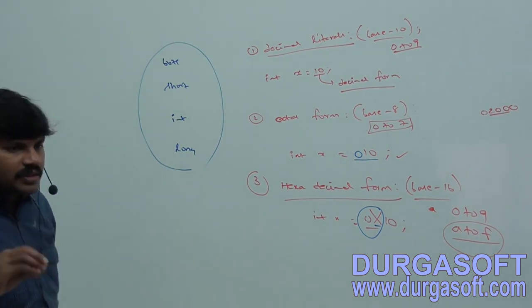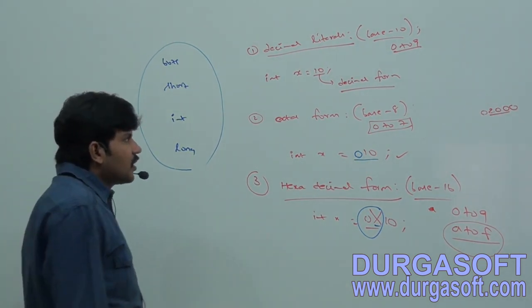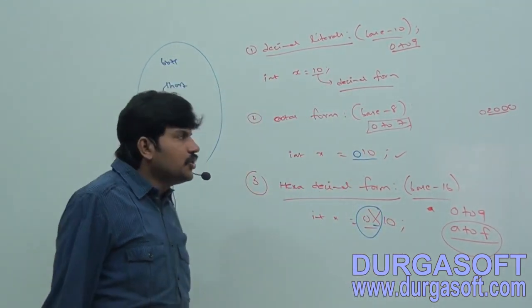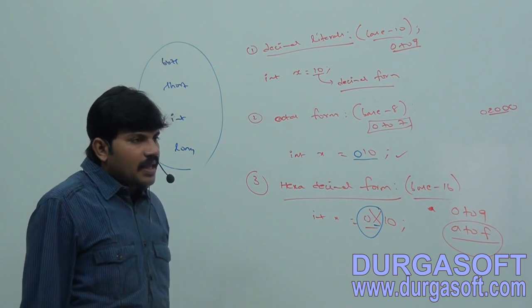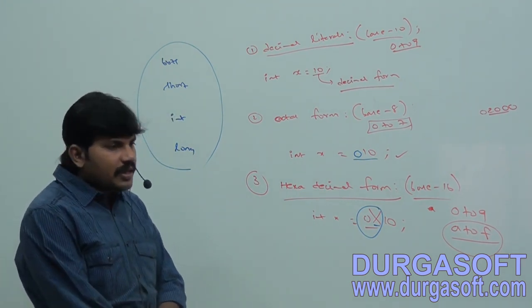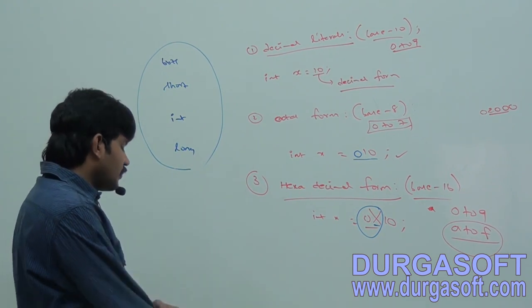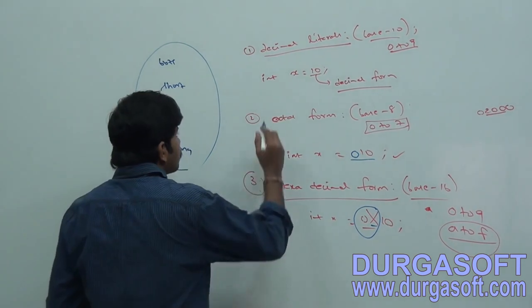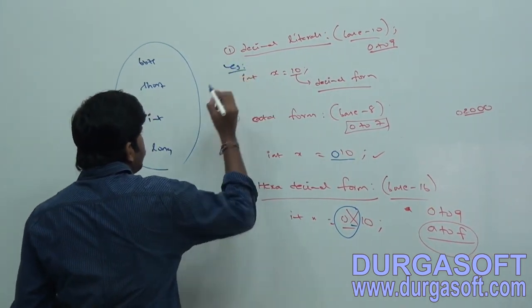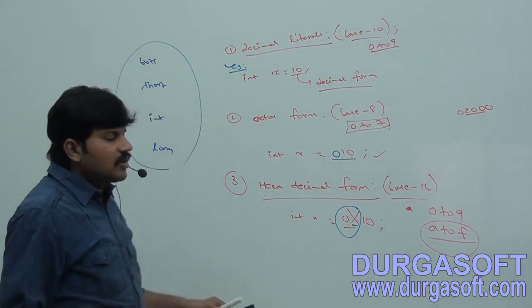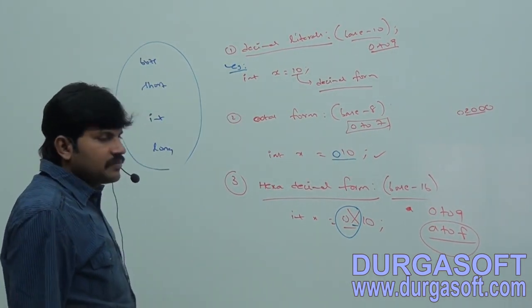Next, allowed digits are 0 to 9. Example: int x is equal to 10. Decimal literals example, int x is equal to 10.